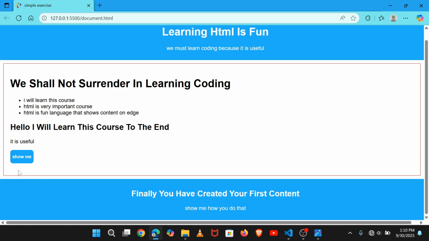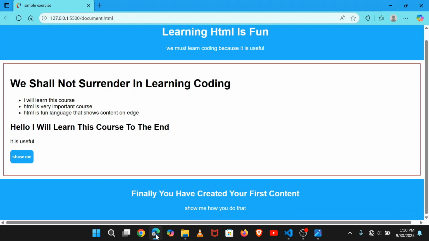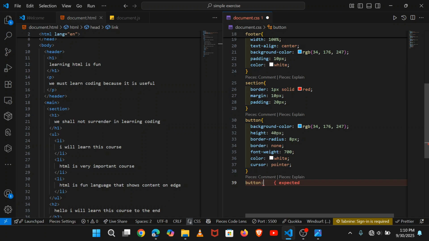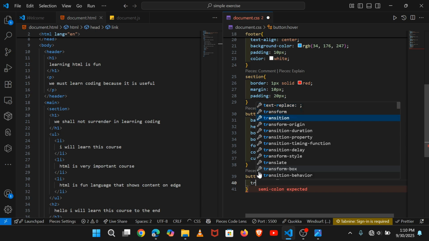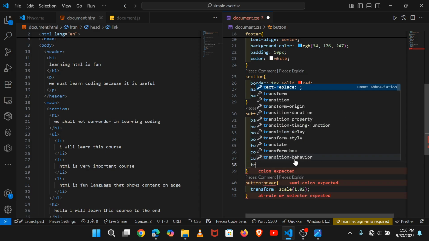To make it move on hover, you come here, they say cursor, take the pointer. When the button goes there, you see it changes into a hand. So we are going to make it attractive and say button on hover, it will transform scale by 0.2, and the way it will transform each time will be transition.